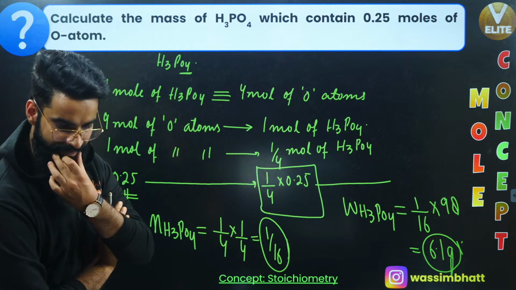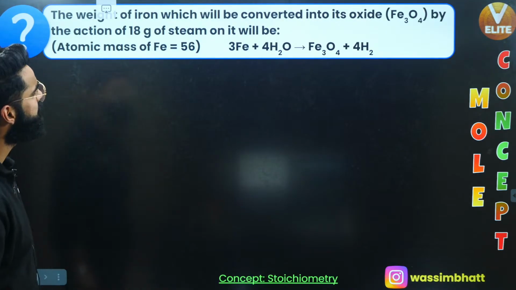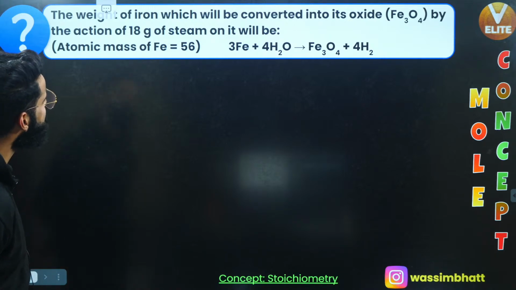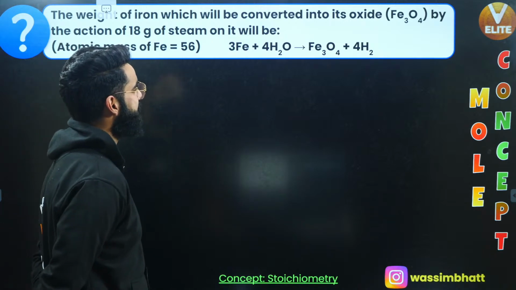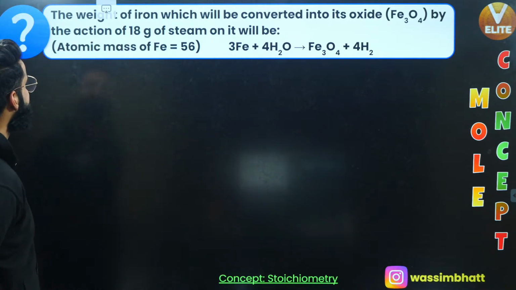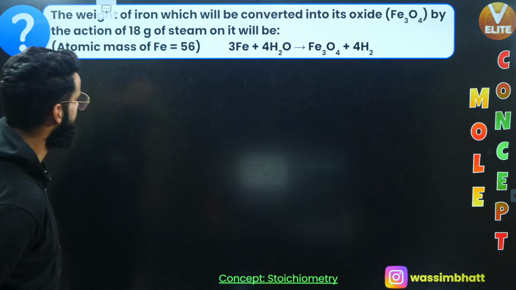All right. Perfecto. Let's move on to one more question. See what the question is. The weight of iron which will be converted into its oxide, Fe3O4, by the action of 18 grams of steam on it will be, okay.